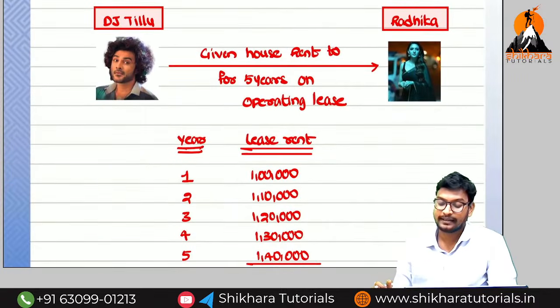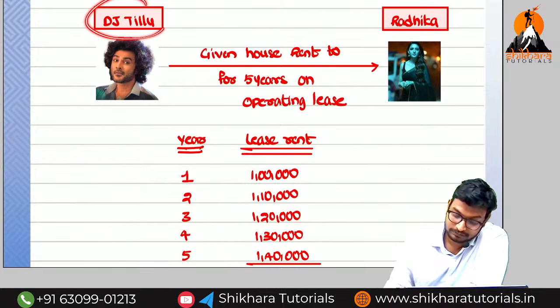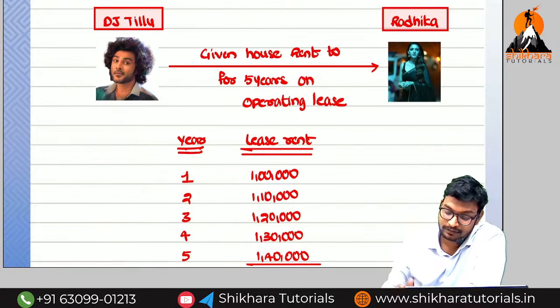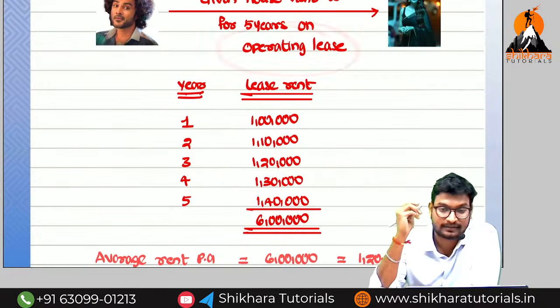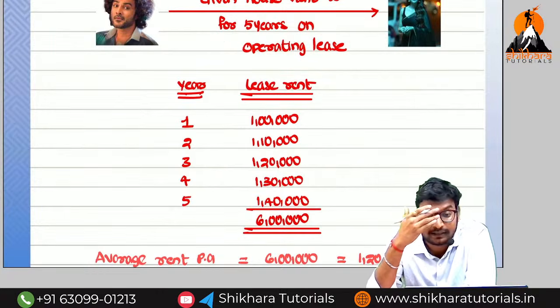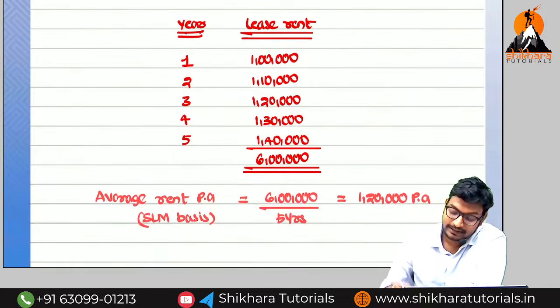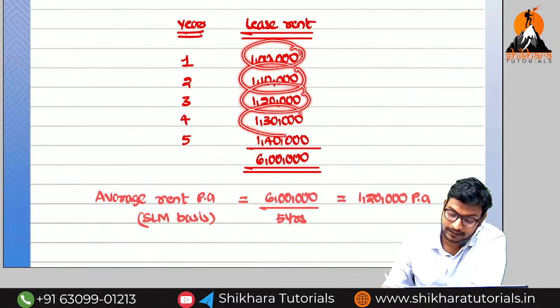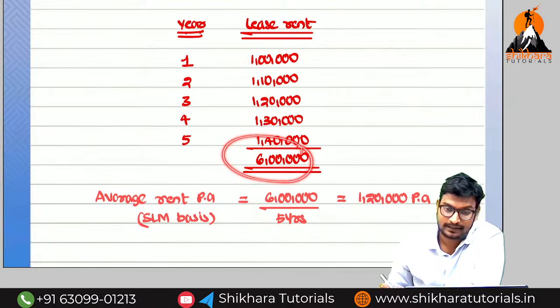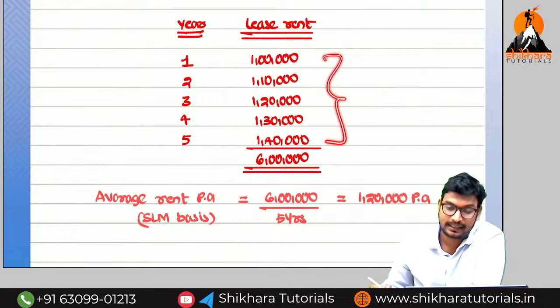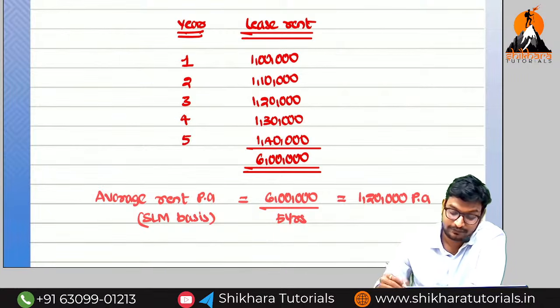Here I am going to take the example. Sir, Tillu and Radhika, who has given the rent ma? Tillu has given the rent for 5 years on operating lease basis. On which lease basis ma? Operating lease. Okay na? So first year rent is 1 lakh, second year 1 lakh 10,000, third year 1 lakh 20, 1 lakh 30, 1 lakh 40, like that. So what is the total rent amma? 6 lakh. Sir, these rents are same or different? Same. Different. So 1 lakh, 1 lakh 10, 1 lakh 20, like that.